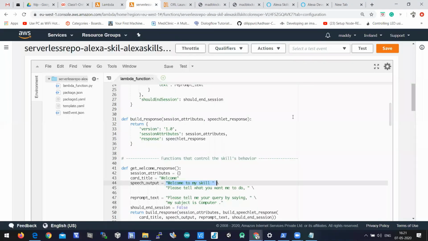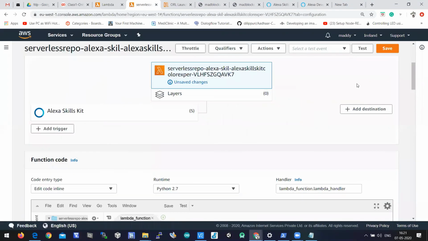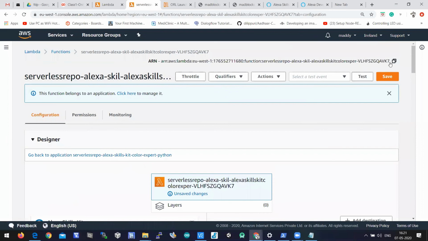The ARN will be here, at the top. You need to copy the ARN from here, which is at the top, to the endpoint.